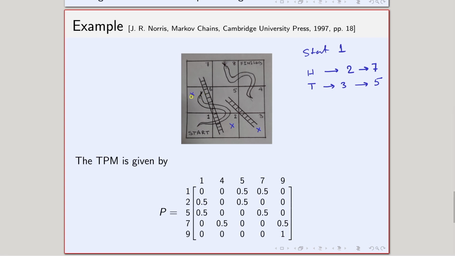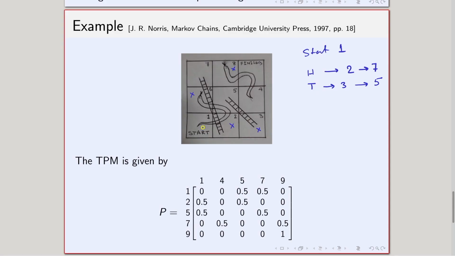So similarly, 6 and 8 I do not need to consider as states. So the states I need to consider are 1, then 4, then 5, then 7 and then 9. So I have 5 states in this case, and the states are 1, 4, 5, 7 and 9, where I can actually stay.